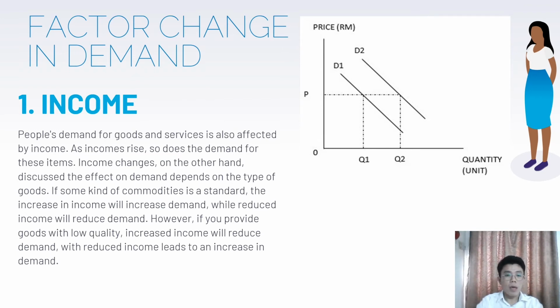First is income. People's demand for goods and services is also affected by income. As income rises, the demand changes. The effect on demand depends on the type of good. If a commodity is a standard good, an increase in income will increase the demand, while reduced income will reduce the demand. However, if it is a good with low quality, increased income will reduce the demand, while reduced income leads to an increase in demand.